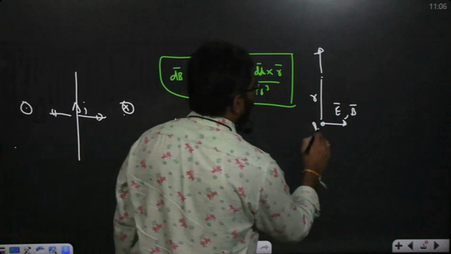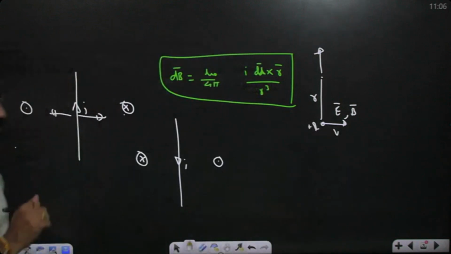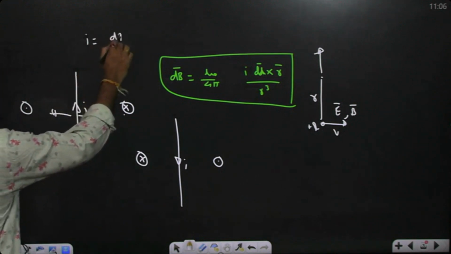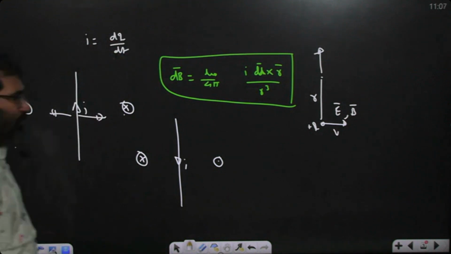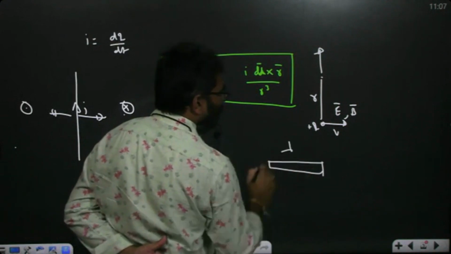Suppose the charge is moving with speed v. What happens? Current is defined as the rate of charge flow. Taking one wire, the charge per unit length is lambda.